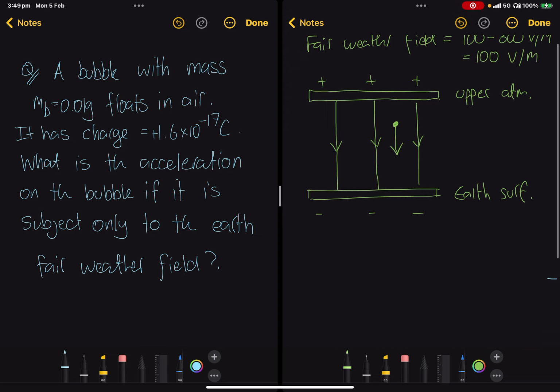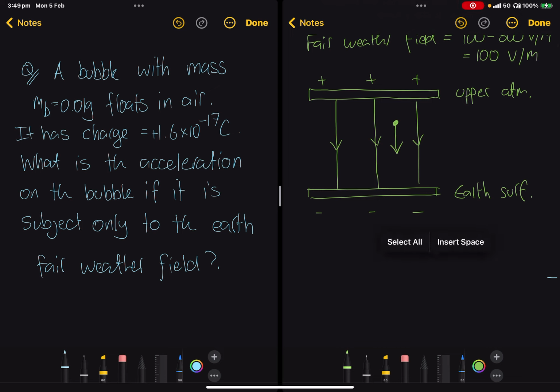So we have a formula linking field, charge, mass, and acceleration. We know that the acceleration due to a field on a particle is equal to the field strength multiplied by the charge divided by the particle's mass. So we have the mass of the particle, m_b, is 0.01 grams.